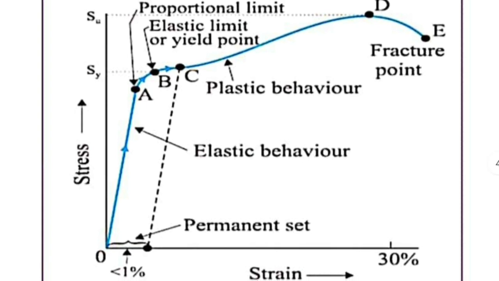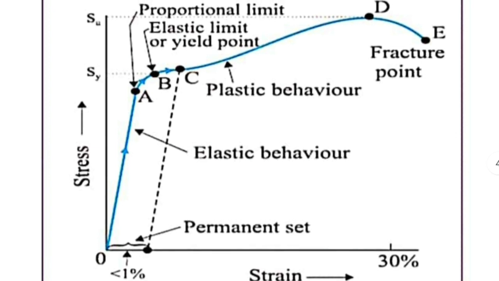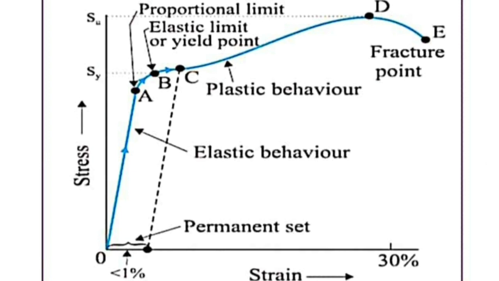First let's consider the region of the graph from O to A. What is the significance of the graph from O to A? We can see that the graph is almost linear, a straight line graph. It means that stress and strain are directly proportional, or stress by strain will be a constant. That's what we stated as Hooke's law. That means in the region OA, the substance obeys Hooke's law.